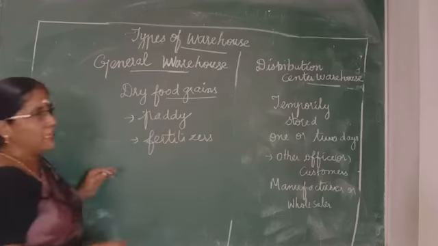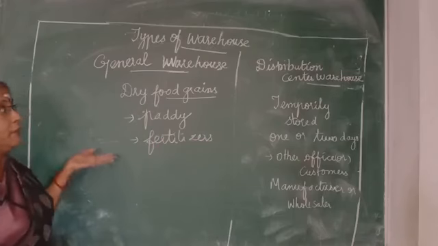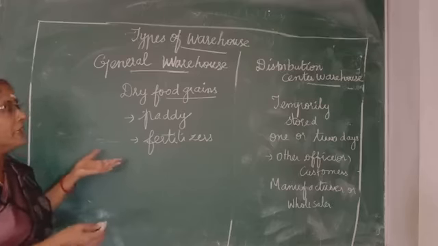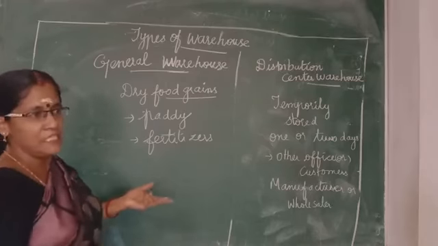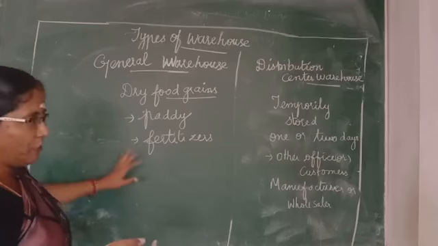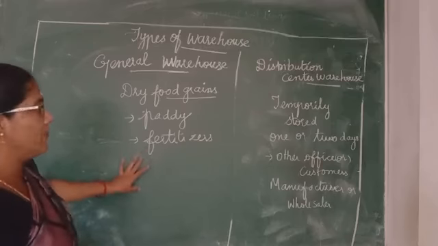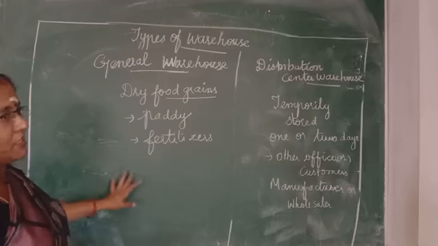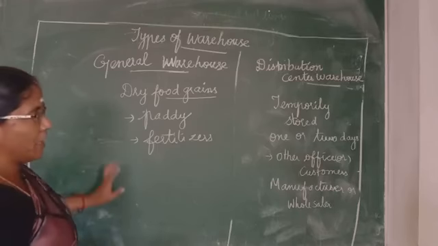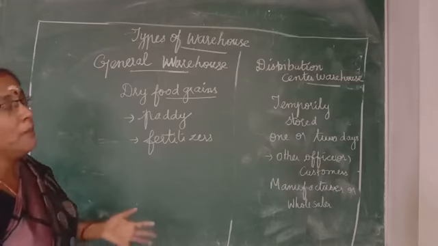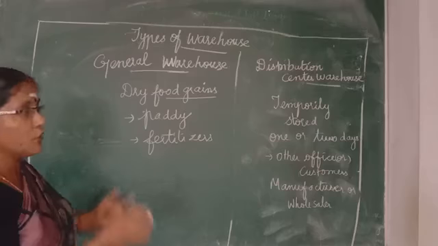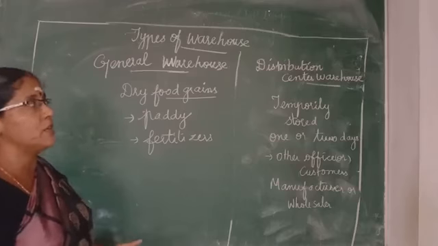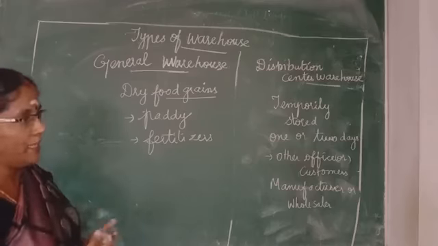For what reason are they protecting these food grains in the general warehouse? To protect them from insects and rats. So protective measures can be undertaken in the general warehouse. So the protective measures against rats, insects, etc. are undertaken by the general warehouse. Because so many millions of tons of food grains will be wasted because of the sewer rats, isn't it? So we have to preserve the goods so that we can avoid the wastage.